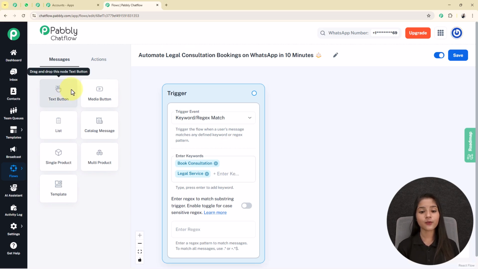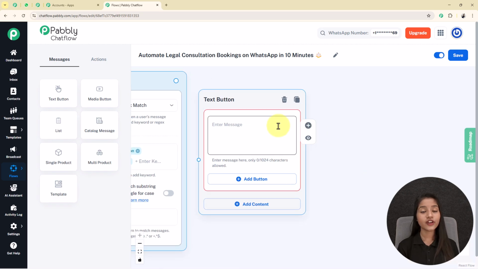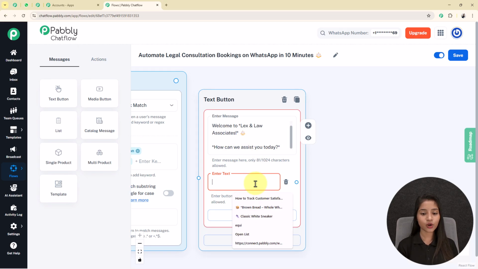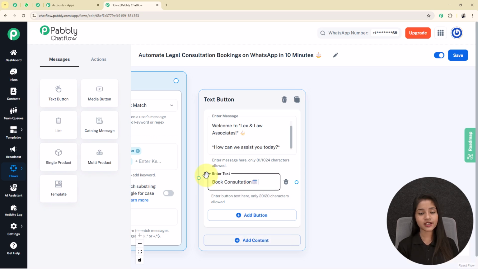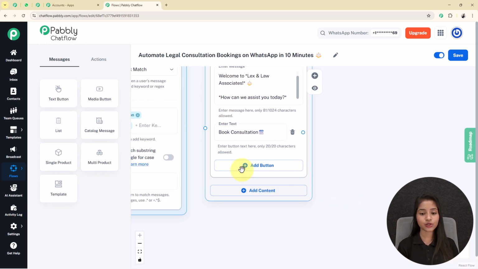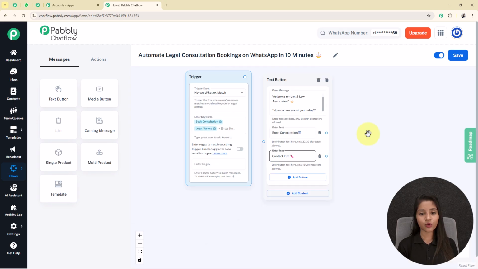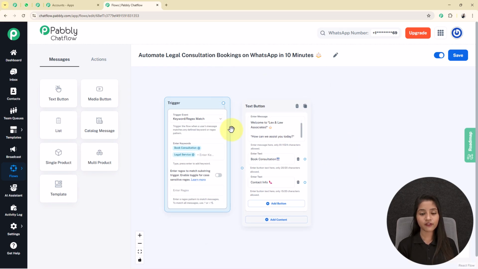For that I am taking one text button and dragging this box here, where I am going to write my message in this enter message box: hello, welcome to Lex and Law Associates. How can we assist you today? Now for answering this I am providing two quick buttons for my user. I am going to add my first button as book consultation. After that I am going to add one more, that is contact info. After that I am connecting the trigger point of my flow to this message.